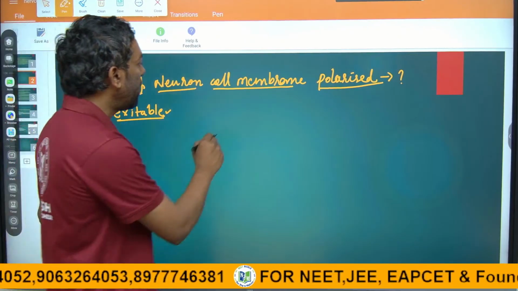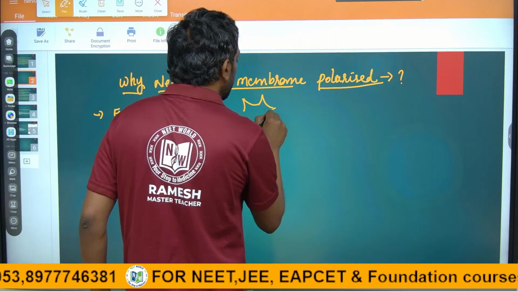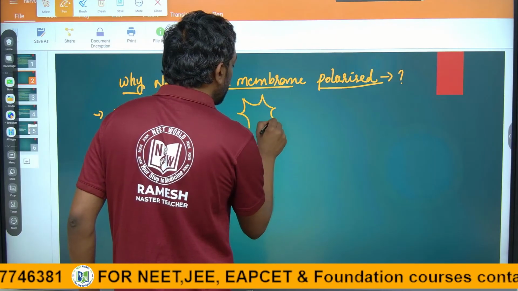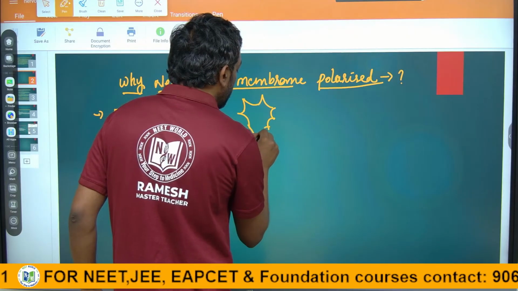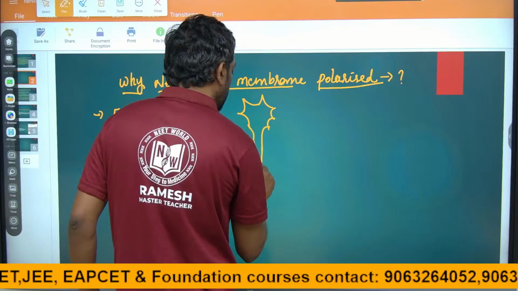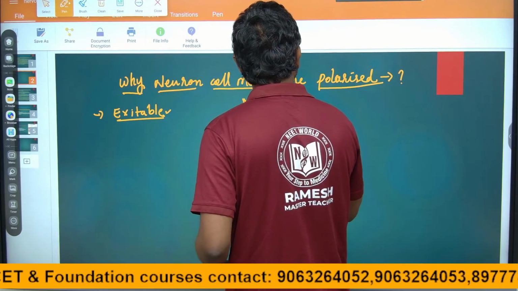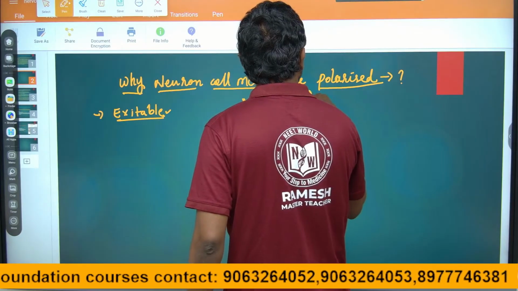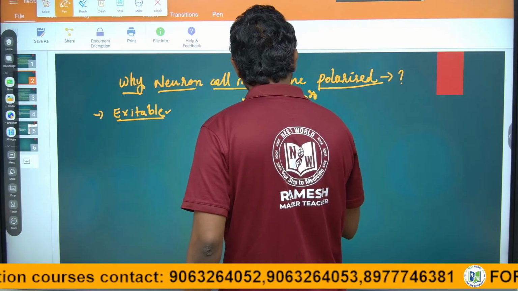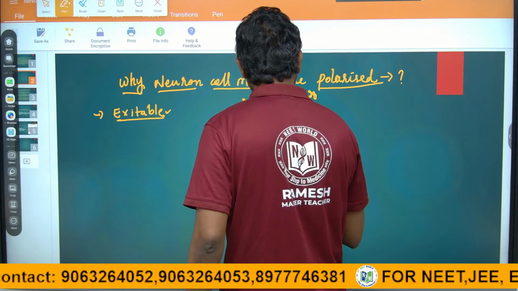If any conduction of nerve impulses is going to take place in the neuron cell, this is the neuron cell, this is the cell body, axon, telodendrites.